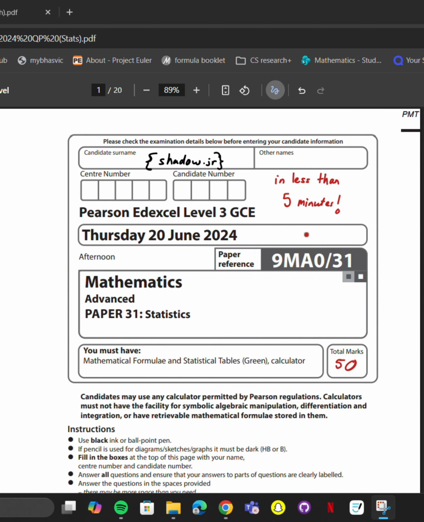Quite a nice paper, and I'm going to try to get this done in less than 5 minutes. Let's stop waffling, let's get straight into it.